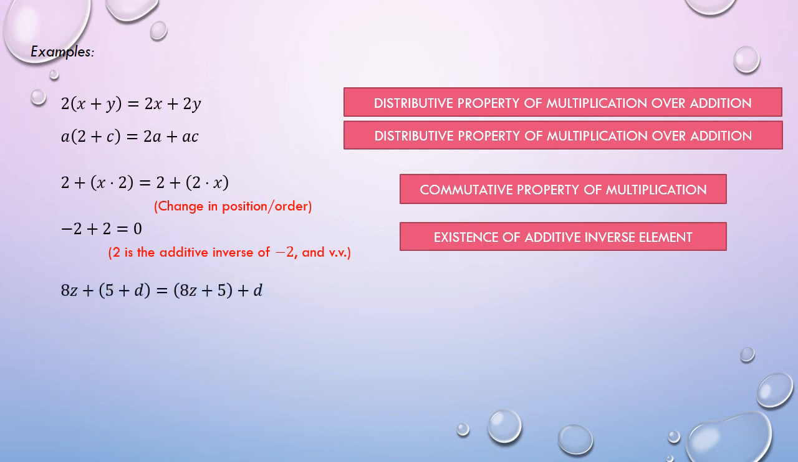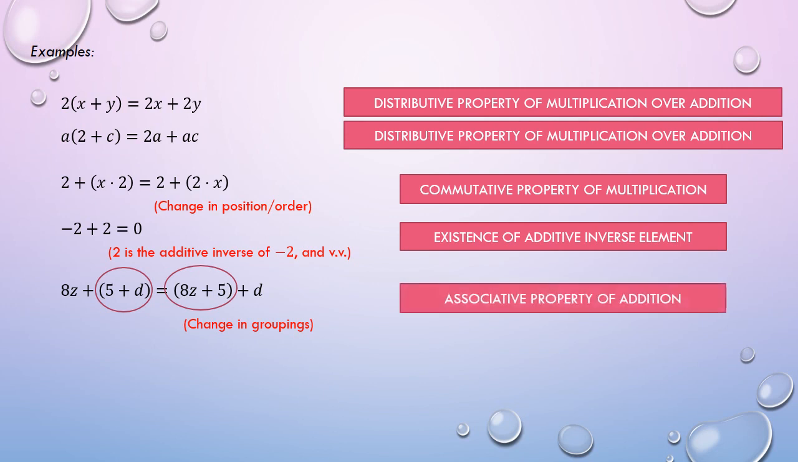Moving on to the next example, we have this one. Observing the statement given, specifically the groupings appeared on both sides of the equation, there are changes. Ang magka-group sa left-hand side is si 5 plus D, while on the right-hand side, si 8Z plus 5 na ang magka-group. In other words, may naganap na change in groupings, kaya associative property of addition ang tamang sagot.